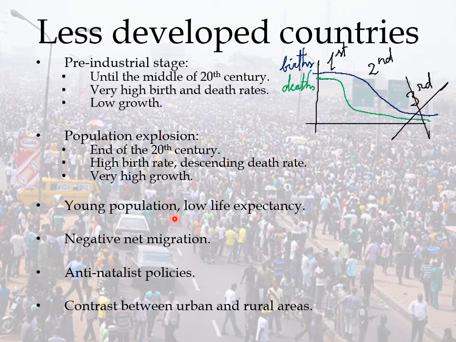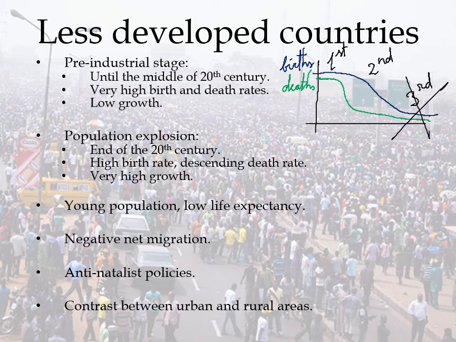That means that there's a lot of young population. They have low life expectancy as the death rate is descending but still is higher than in the richest countries. The net migration is negative because they have too many young people that want to go out to other countries with better conditions. They have anti-natalist policies. That means that they want to have fewer children. And there is a great contrast between urban areas and rural areas, so the countryside and the cities. Remember that cities are growing a lot, it is where the economic level is better, and so on.